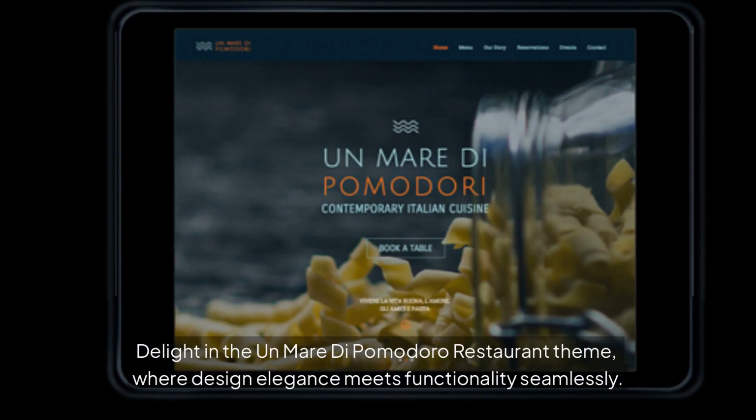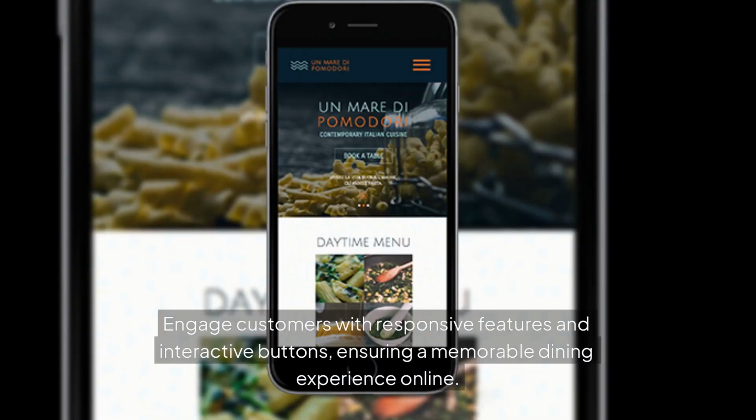Delight in the UN Merdi Pomodoro restaurant theme, where design elegance meets functionality seamlessly. Engage customers with responsive features and interactive buttons, ensuring a memorable dining experience online.